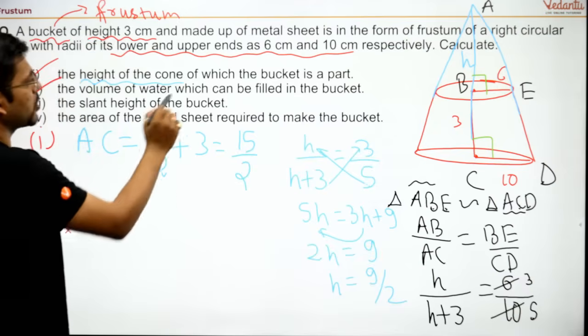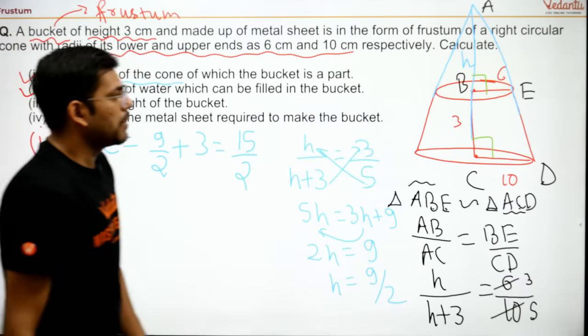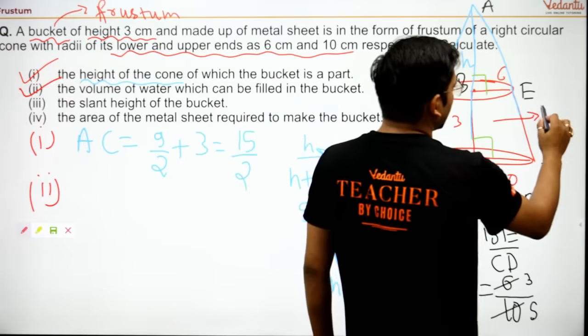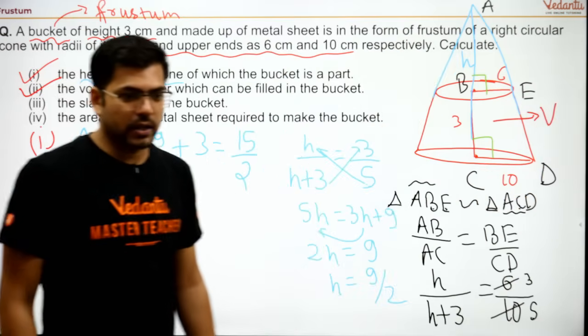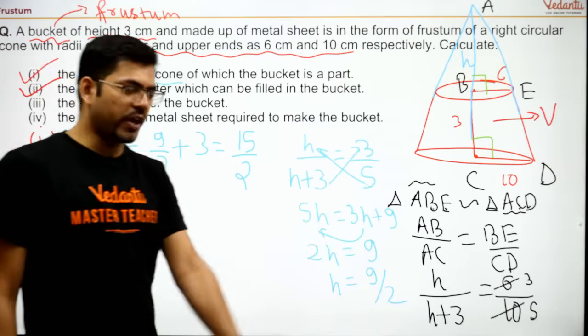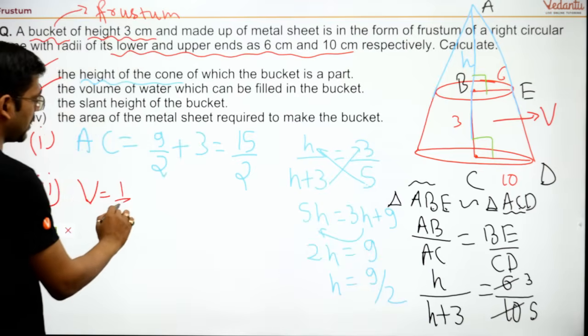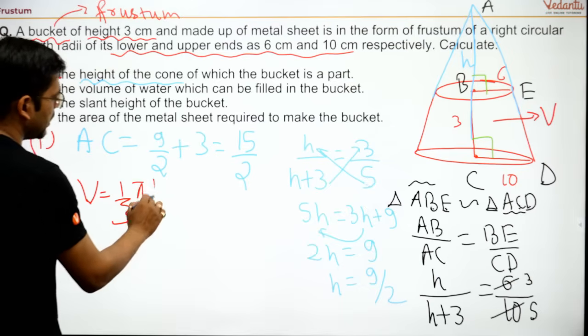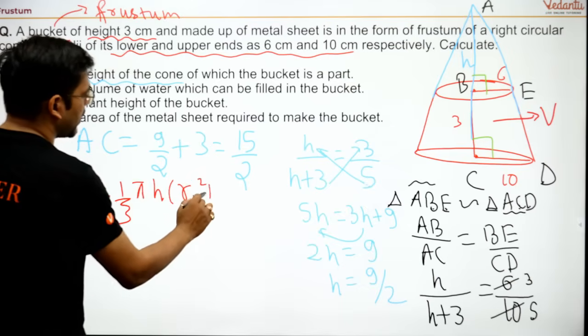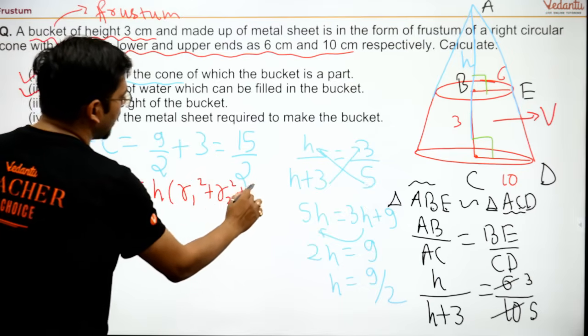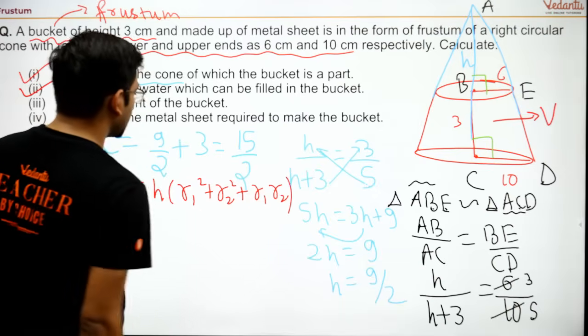Now the second: the volume of the water which can be filled in the bucket. This is the bucket, so we are being asked about the volume of the bucket. Volume of the bucket will be the volume of the frustum. Volume is 1 by 3 into pi into h into r1 square plus r2 square plus r1 r2. So this is the volume.